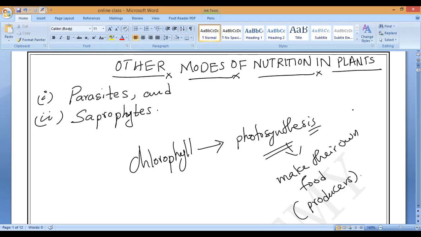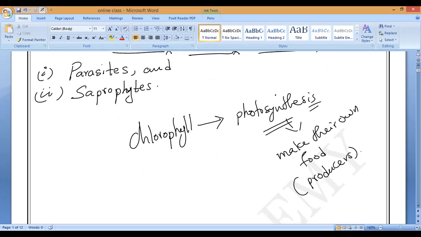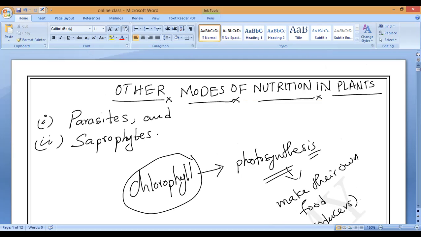Now, as we know, some plants do not have chlorophyll. Is it yes or no? So they are unable to produce their own food because no chlorophyll is present. That is why in today's class we are going to study the other modes of nutrition in plants, meaning the plants that do not contain chlorophyll. The plants which do not have chlorophyll cannot make their own food. Correct or not?